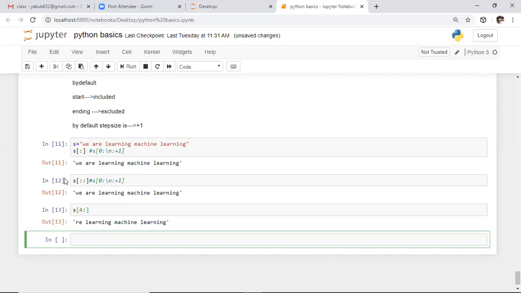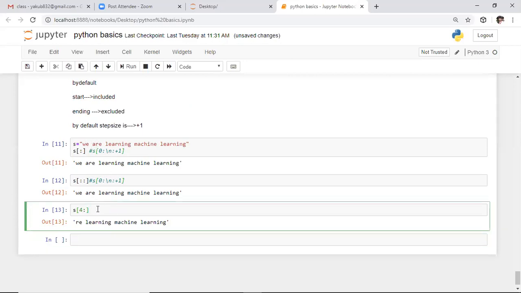It returns the output from the 4th indexed character. W stands at the 0th index, then first, second, third, and 4th index. At the 4th index we have R. That means it starts with R, and from R it prints everything in the output. If you observe the defaults here, initially we are specifying the step size.